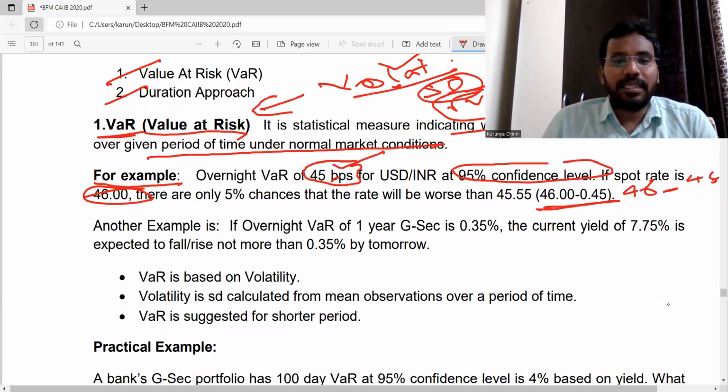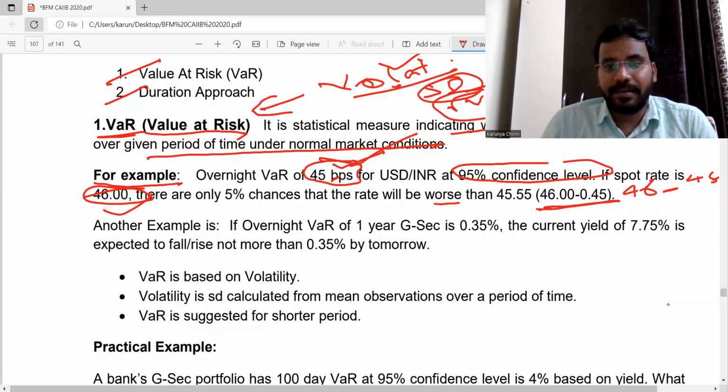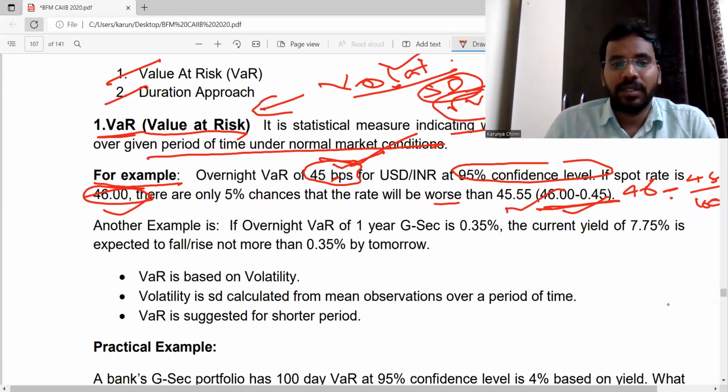So the value at risk amount is 45 BPS and the spot rate is 46. Then they ask what are the chances that the rate will decrease further? There is a chance that it will decrease by 45 by 100, that means 46 minus 0.45, which is 45.55.